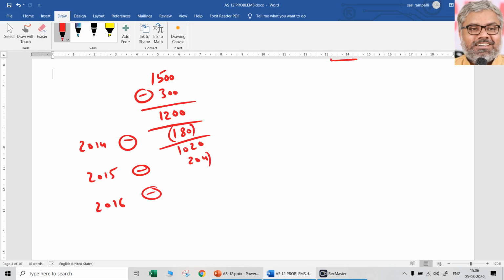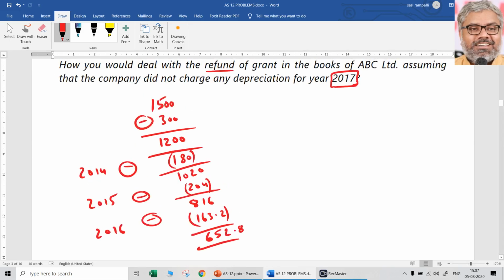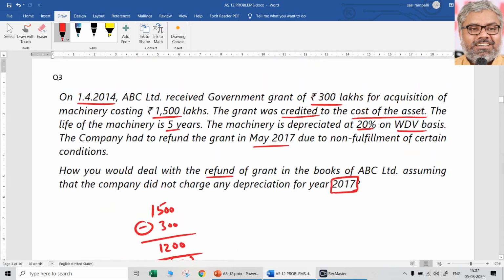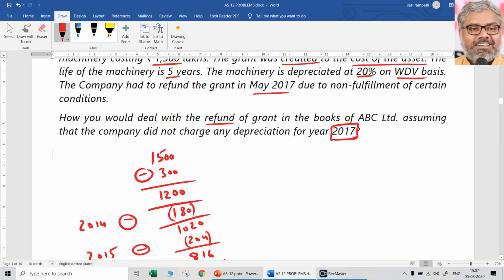First year depreciation was only for 9 months. Second year depreciation will be full year. Naturally, it will be higher because of that. So 204. The remaining is how much? 816. Then reduce on that 20% also, that will be 163.2. Reduce. Remaining will be how much? 652.8. Now what? This is the book value at the beginning of 2017, and the government company had to refund